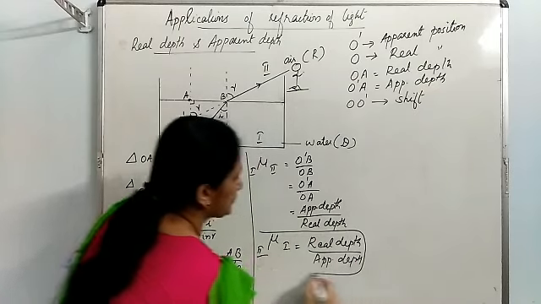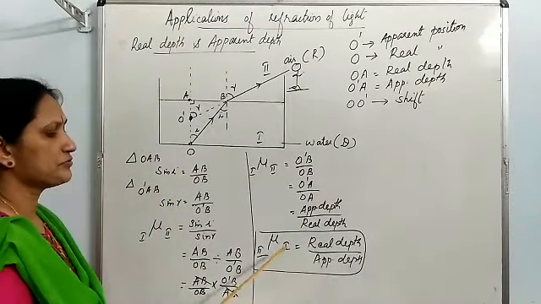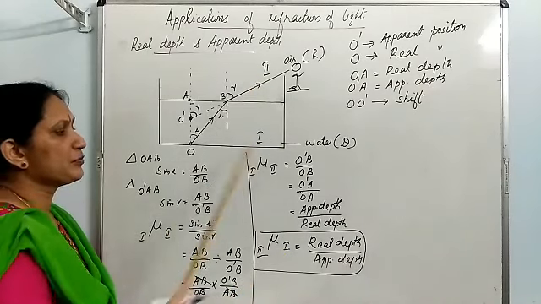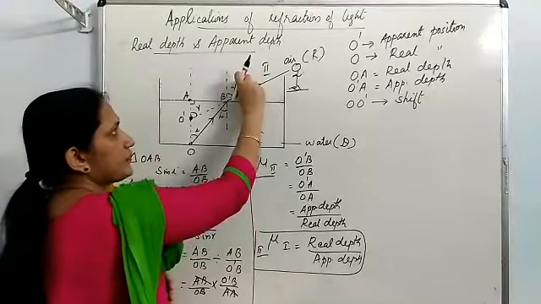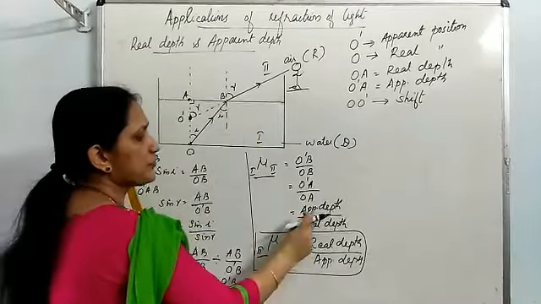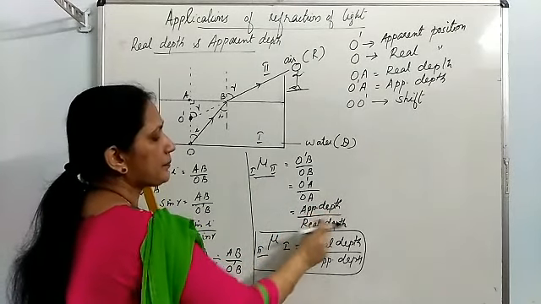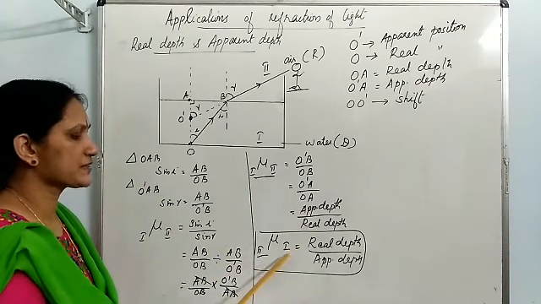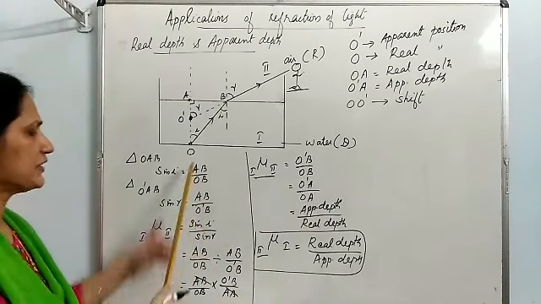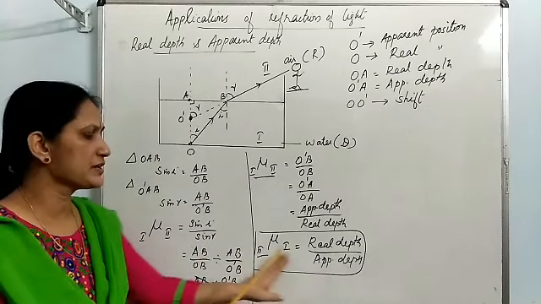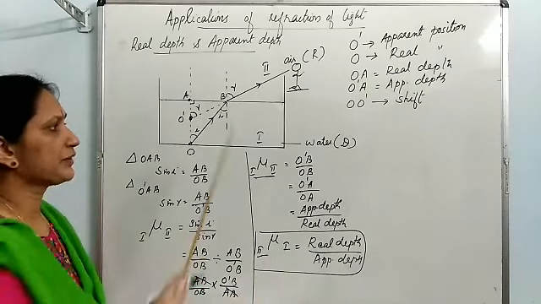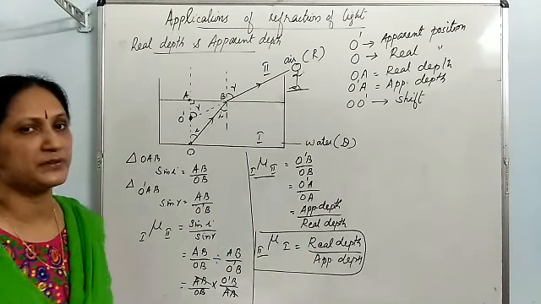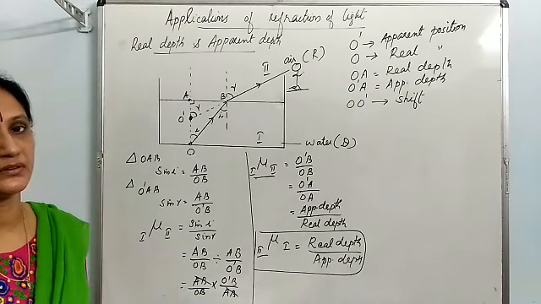So this is the formula to find out the refractive index of first medium, that is denser, with respect to second medium. If you want to find out the refractive index of second medium with respect to first medium, the formula is just the reverse, apparent depth upon real depth. So either you remember the first formula or the second one. This is a derivation, it doesn't come in your syllabus, you have to remember the formula. So the refractive index of first medium with respect to second medium is real depth upon apparent depth.